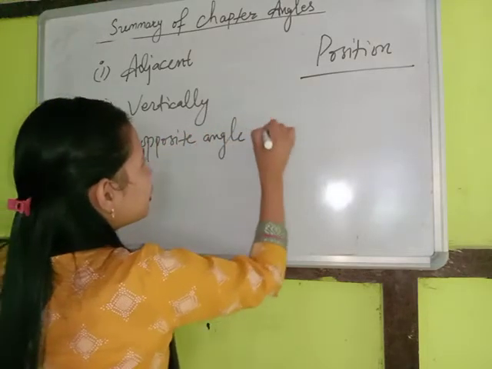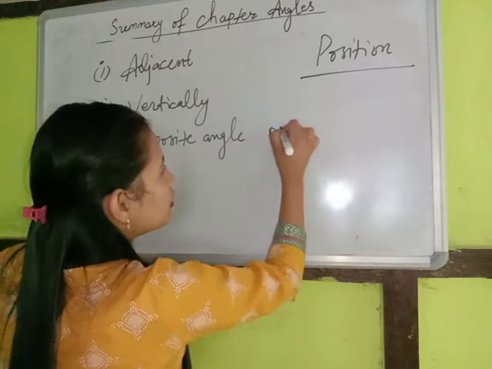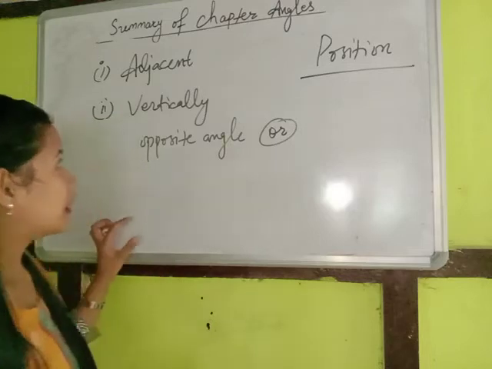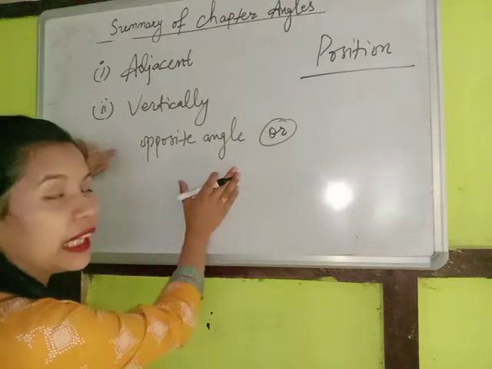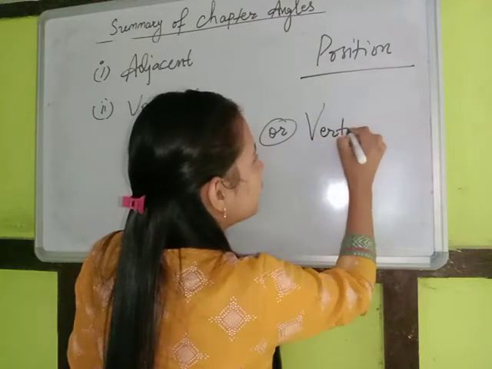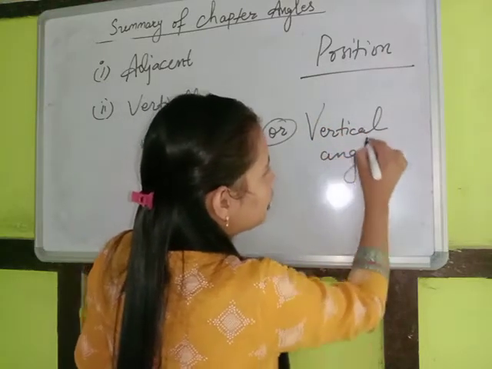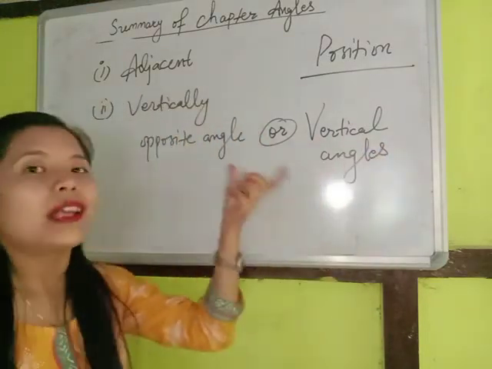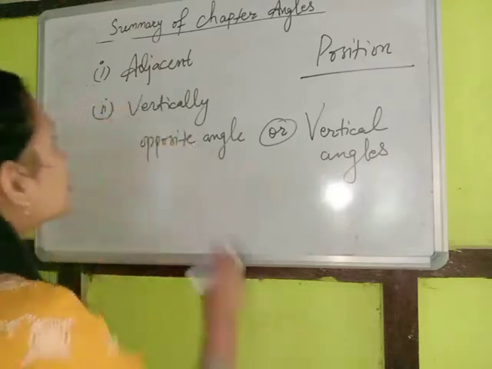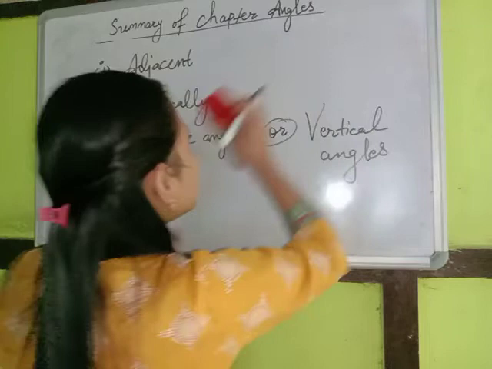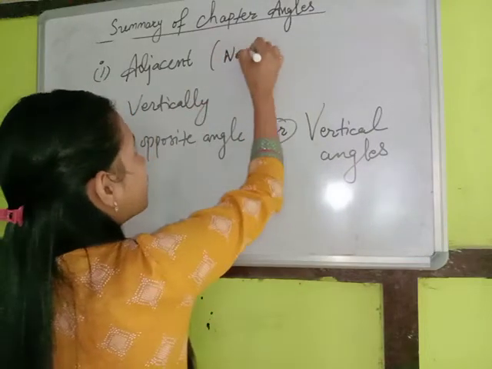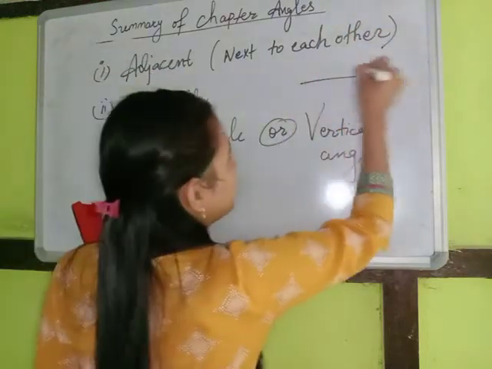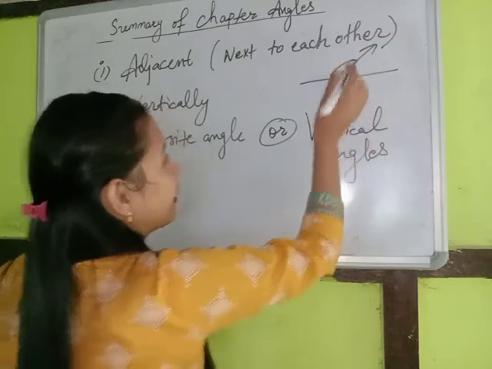Okay children, here I want all of you to make a note. When I discussed vertically opposite angle, I haven't discussed this point, so I want to discuss it here. So vertically opposite angle can even be named as vertical angles. Please do not get confused if you see this term also, vertical angles. These two are one and the same. So here adjacent angle, the two angles which lie next to each other. So for example, these two angles, this and this angle, they lie next to each other.